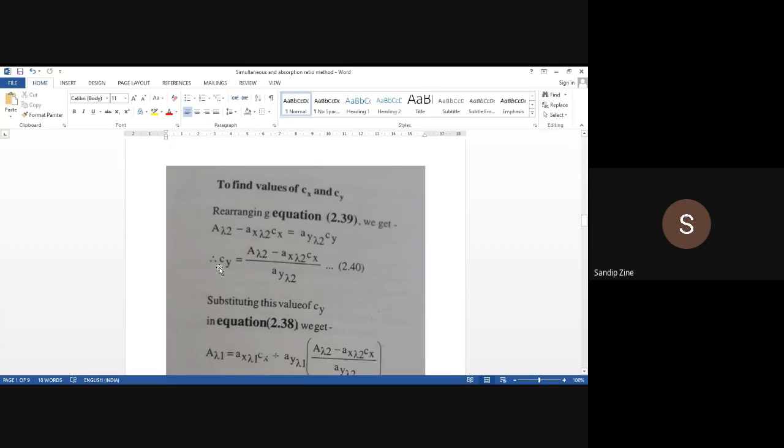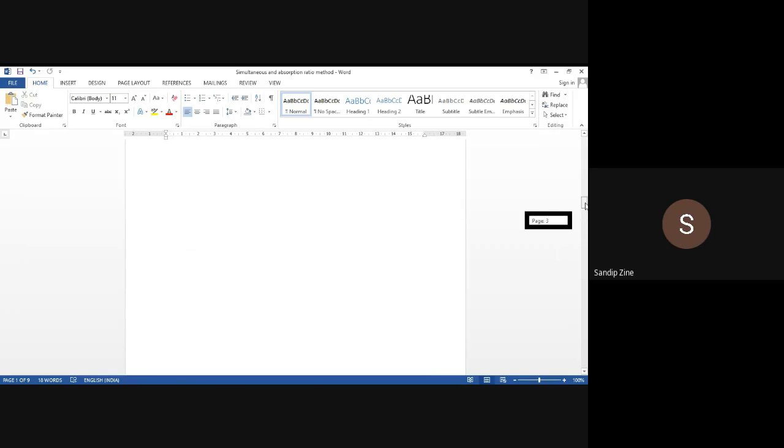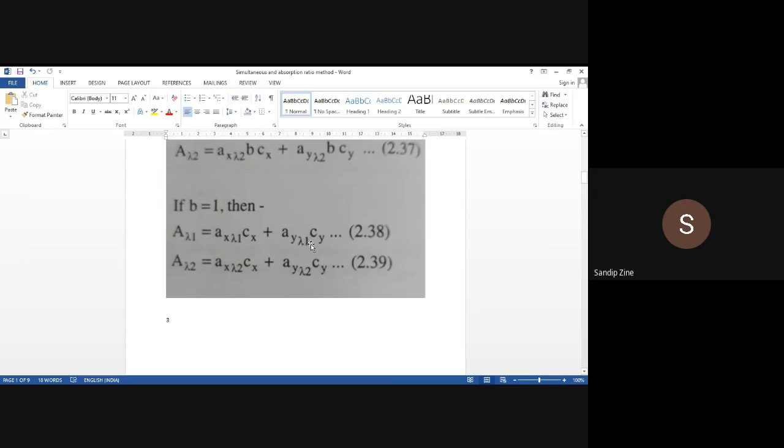Now this value, concentration of Y, we will substitute in equation 2.38. Already we have rearranged 2.39. Now we will substitute whatever value of Cy we are getting in equation 2.38. In your notebook you can see equation 2.38, that is the first equation: absorbance value at wavelength 1 is equal to this plus this. Here this Cy is there, so we will substitute this Cy value.